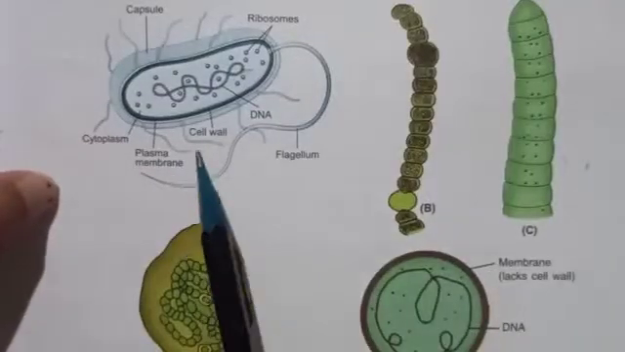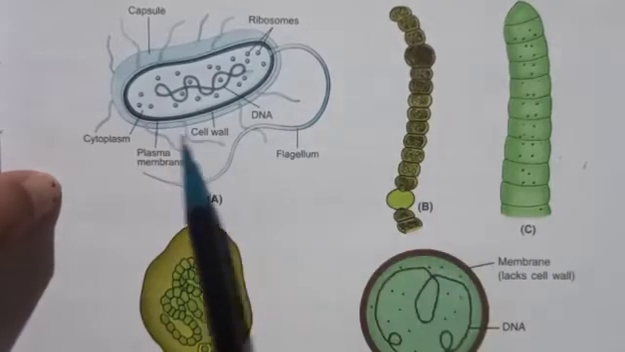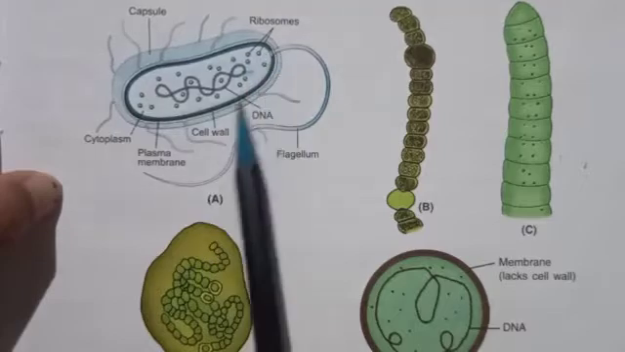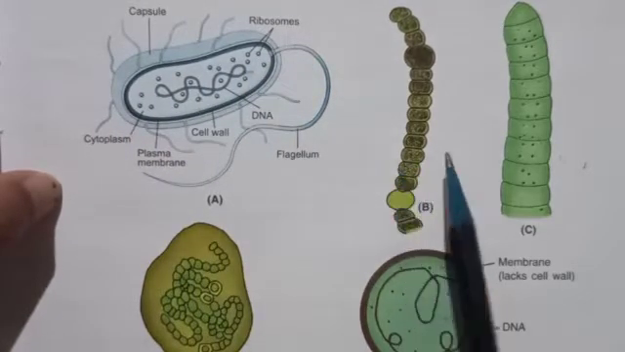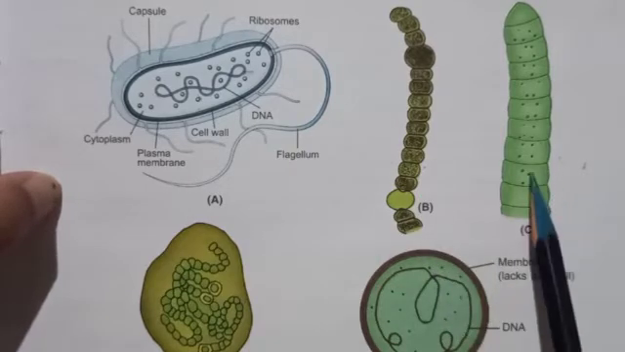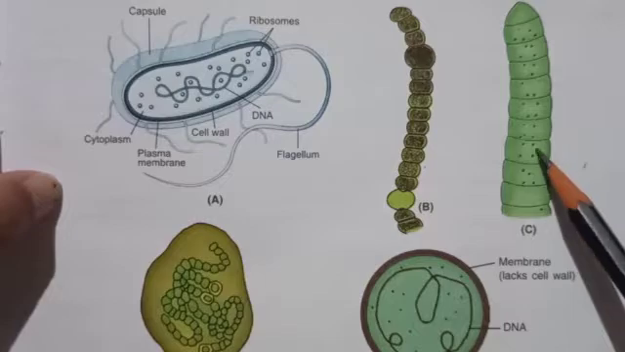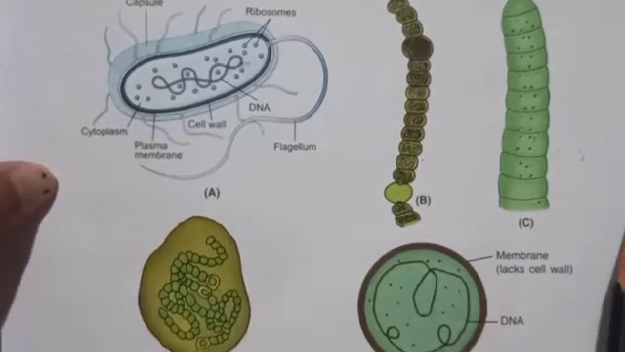Now students, here you can see these are the members of kingdom Monera. This one is bacteria. Here is the structure of bacteria. Then this is blue-green algae, Anabaena, which is blue-green algae. This is Oscillatoria, which is cyanobacteria. This is Nostoc colony, and this is mycoplasma.